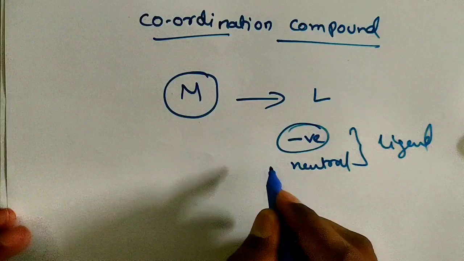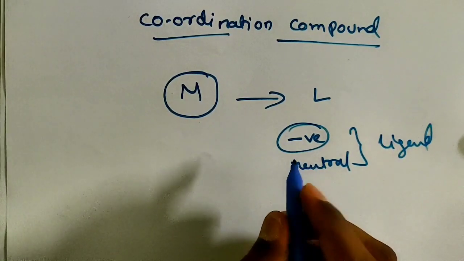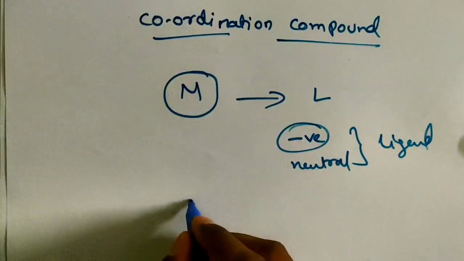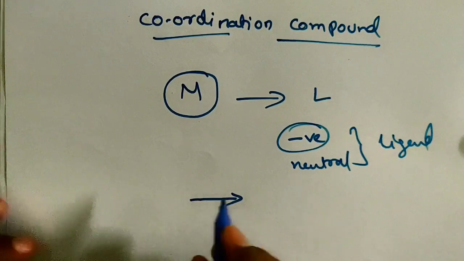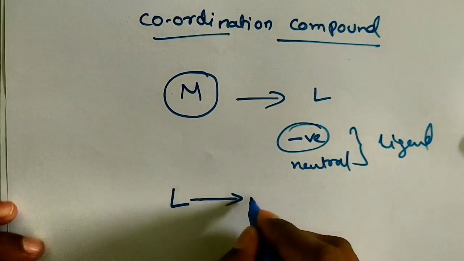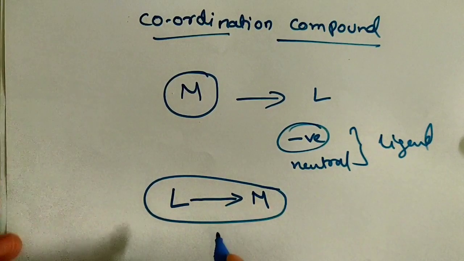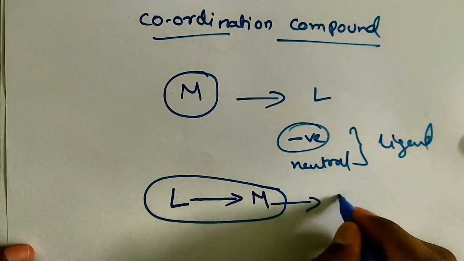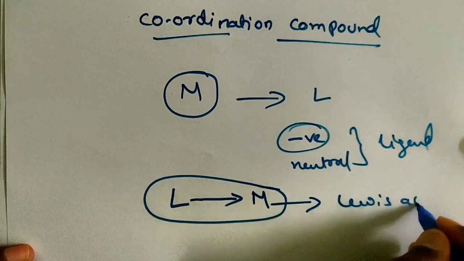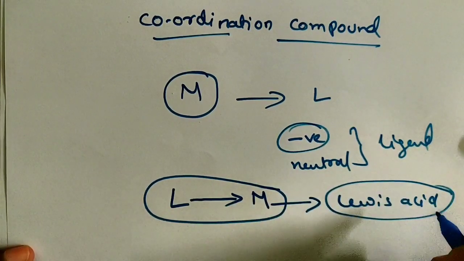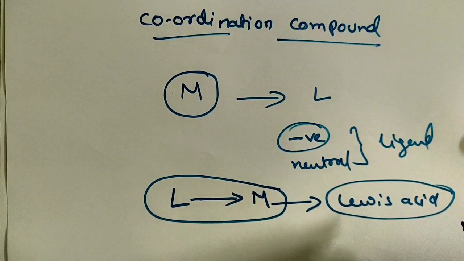See here, what is it going to form? This ligand will form a coordinate covalent bond. Actually, the ligand will donate an electron pair to the metal. Okay, so the metal which is receiving an electron pair is a Lewis acid. So what is a Lewis acid? Lewis acid means one who receives an electron pair. It is called a Lewis acid.